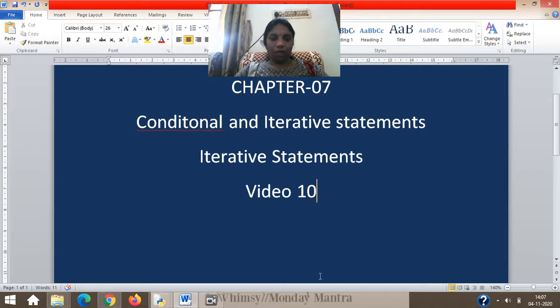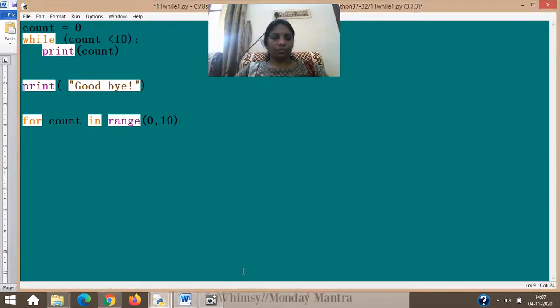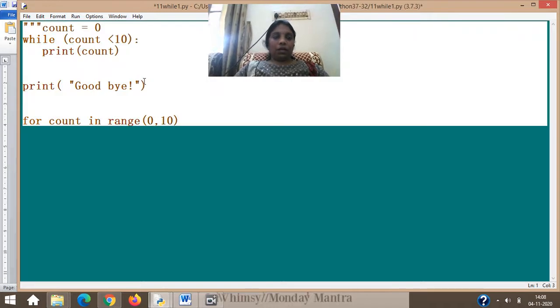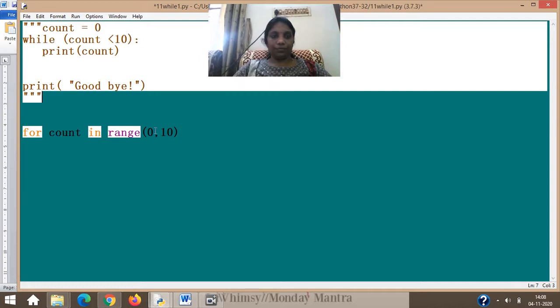So let's start with your first trial of the program. Okay, let's see the simple one. I have done and kept something here, but it is not complete. Let's say I wanted to print the first 9 numbers, starting from 0 to 9. If it was a for loop, I will write the same thing which I have kept on the top, but in a different manner, like this way.